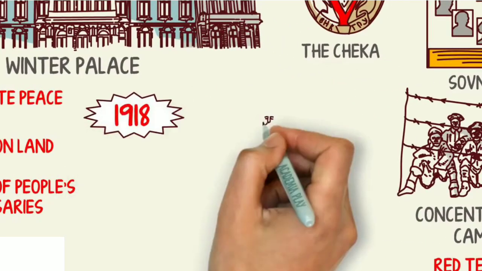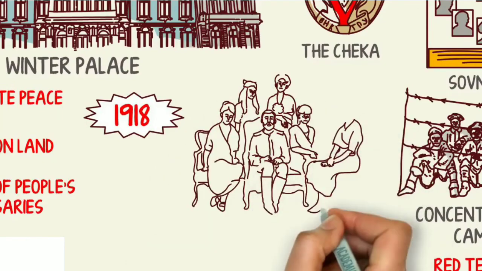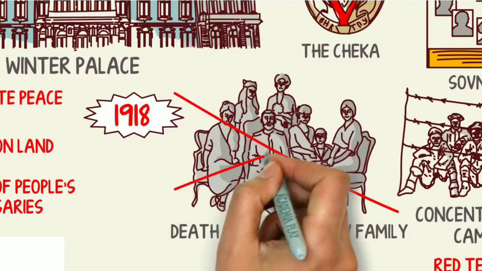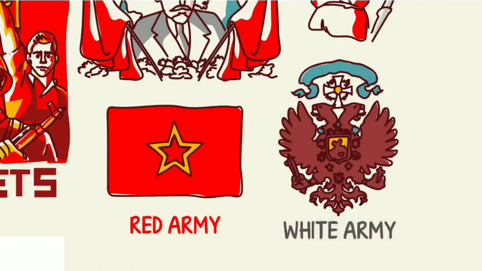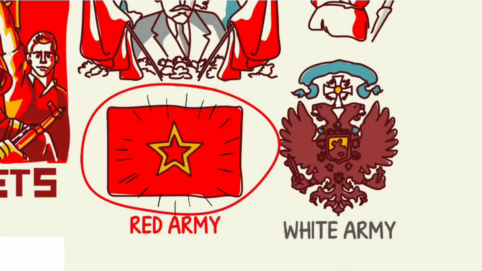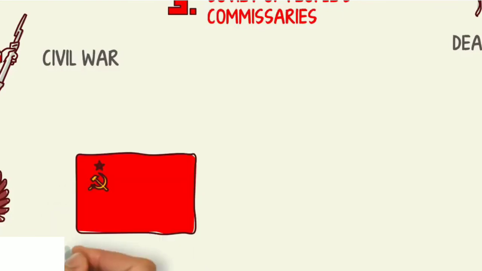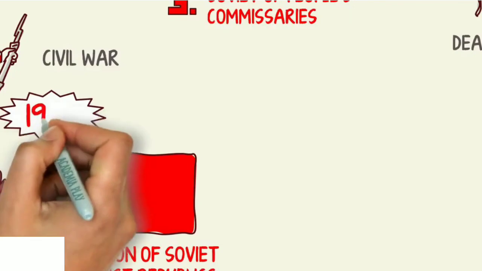In 1918, the former Russian Tsar Nicholas II, the Tsarina Alexandra and her 5 children, who were held in a mansion in the Ural Mountains, were massacred by a group of revolutionaries. The civil war that confronted the Red Army of Trotsky against the White Army resulted in the victory of the Red Army. Leninism and the dictatorship of the proletariat had been established. The Union of Soviet Socialist Republics was formed in 1922.